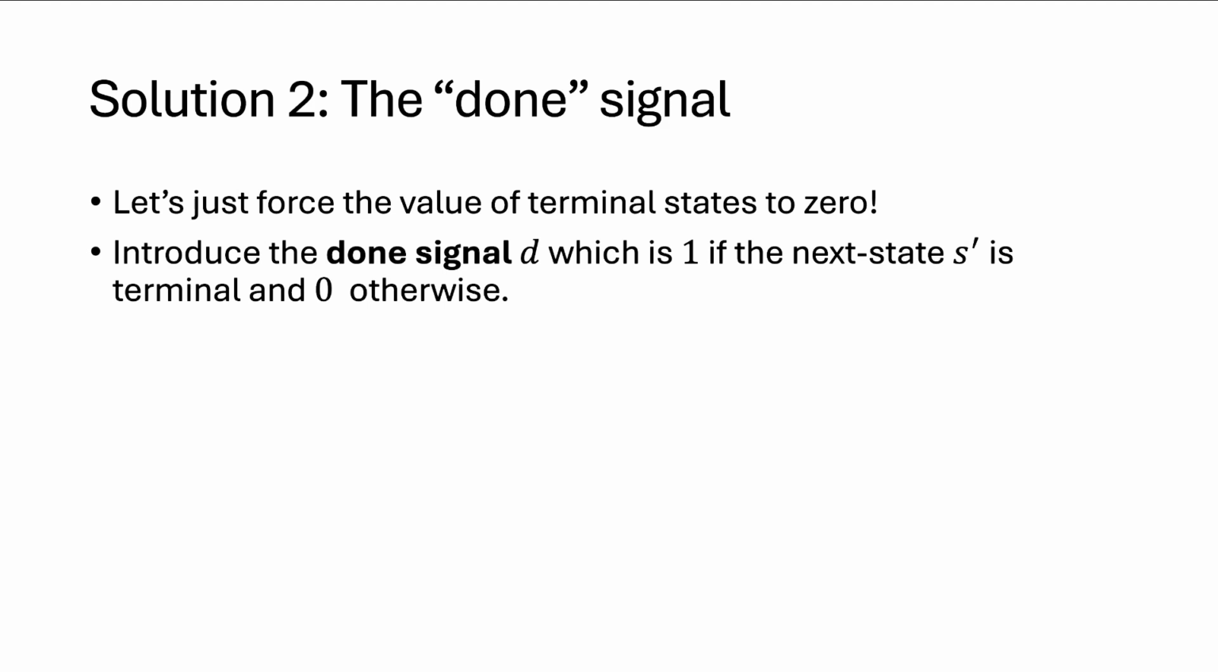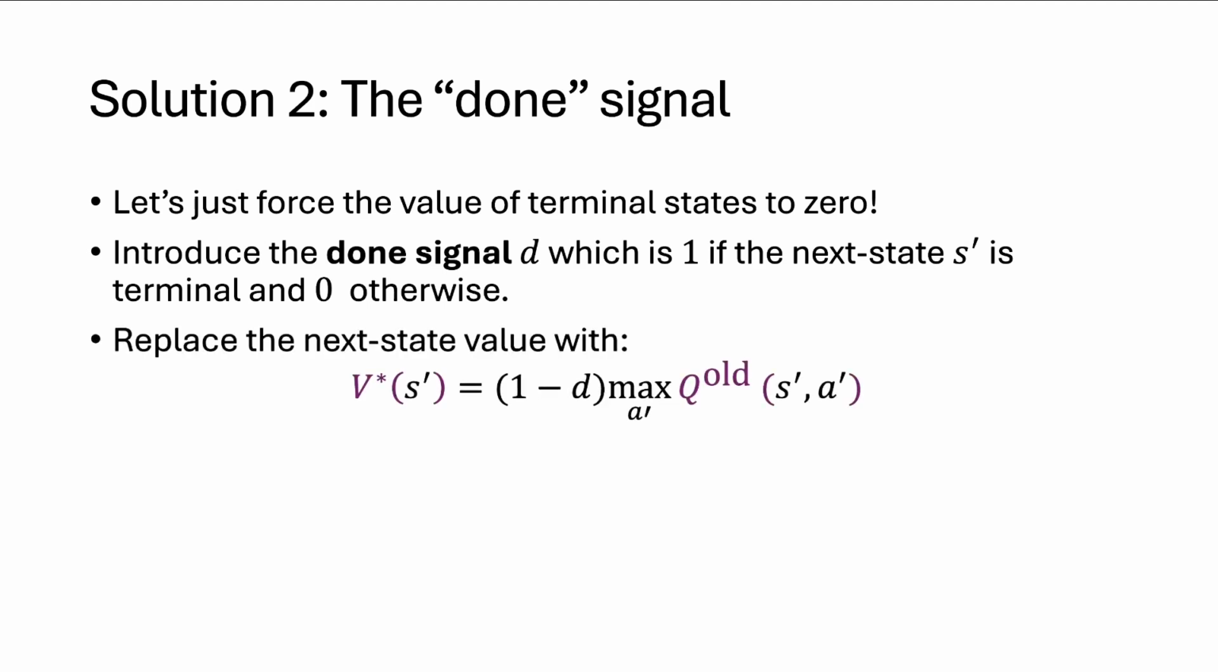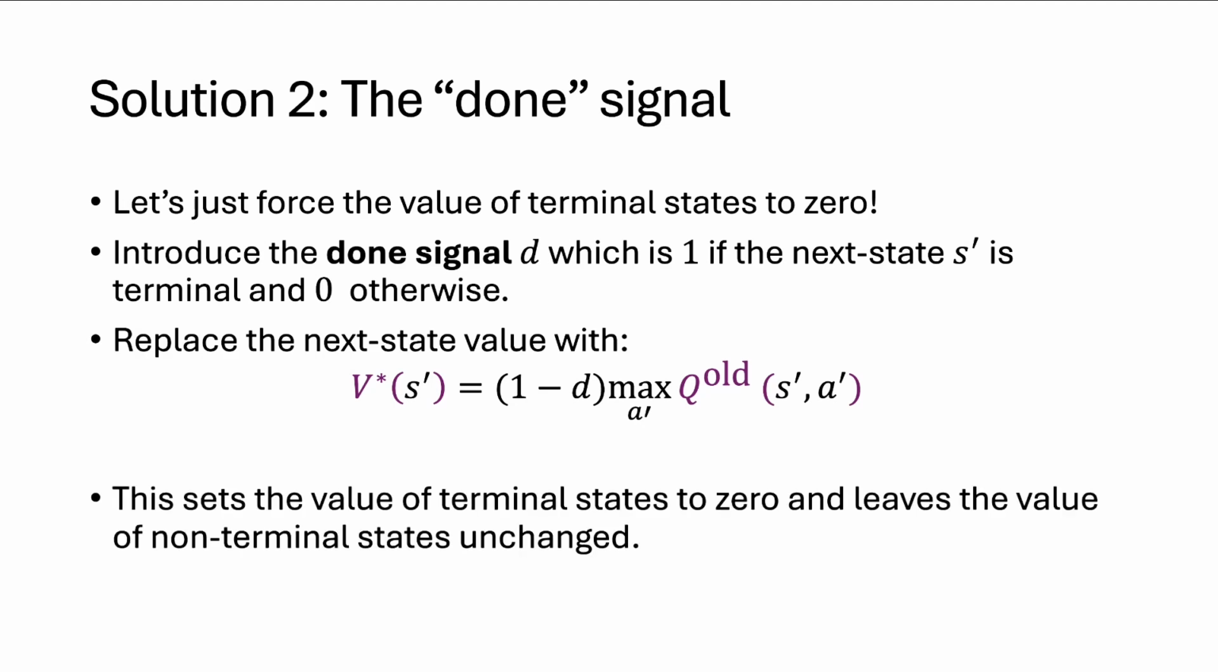The done signal is a binary variable, it's equal to 1 or 0, and it just answers the question, is the next state terminal or not? If the next state is terminal, it's on, it's 1. If the next state is non-terminal, it's off, it's 0. And we're going to replace the value of the next state, V star S prime, with the old value estimate that we had, maximum over A prime Q old S prime A prime, pre-multiplied by a factor of 1 minus D. What effect does this factor of 1 minus D have?